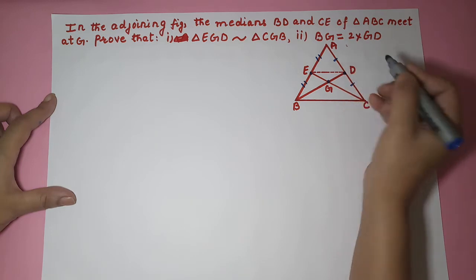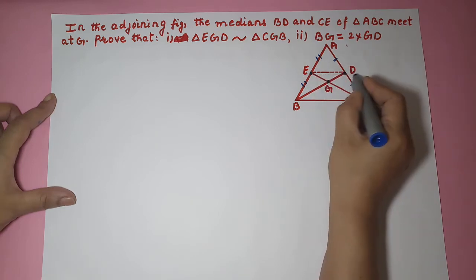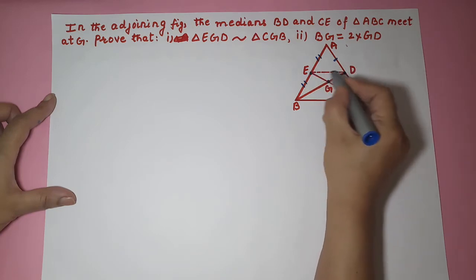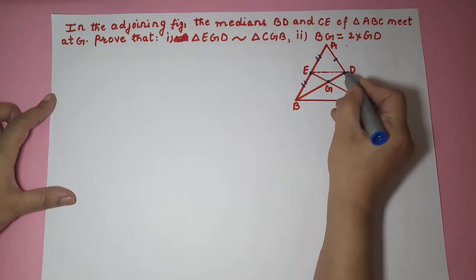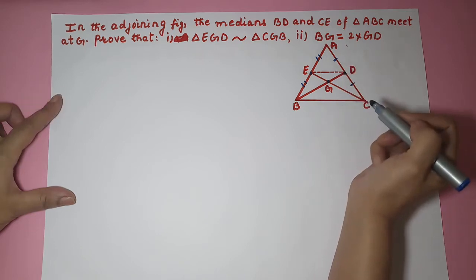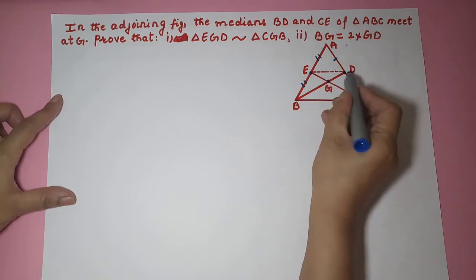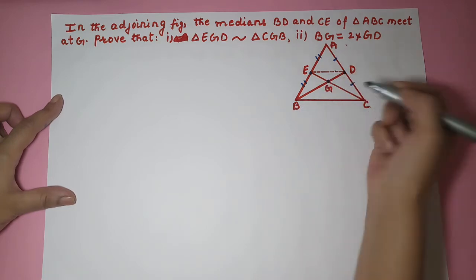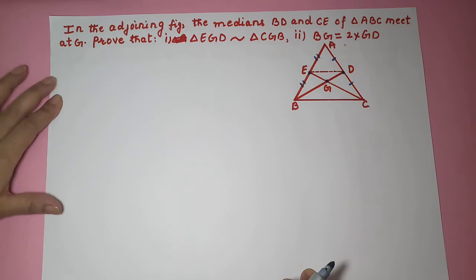So does that mean ED is the line joining the midpoints, right? So we know that line joining the midpoints is parallel to the third side and is half of it by midpoint theorem, right? So we will first prove that ED is parallel to BC. Then we will take these two triangles and prove them similar, right?